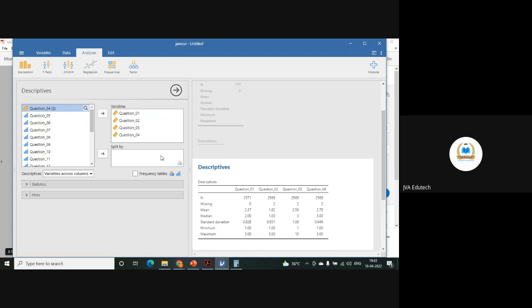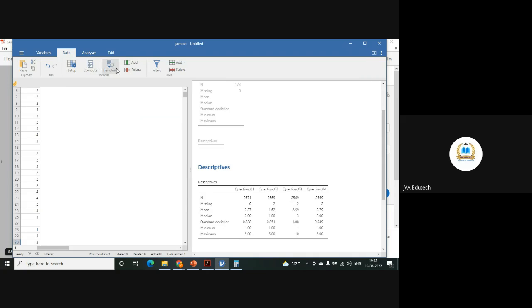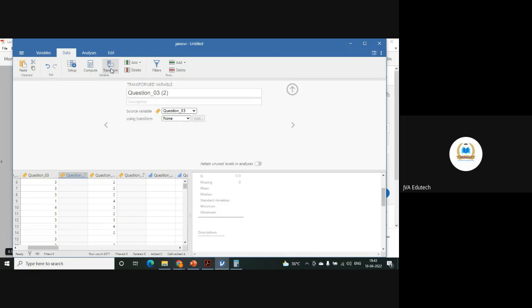And that can be done by another command in the data itself. You can go to transform, and here, let's say, question number 3.